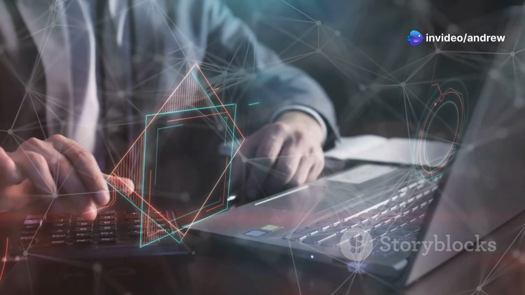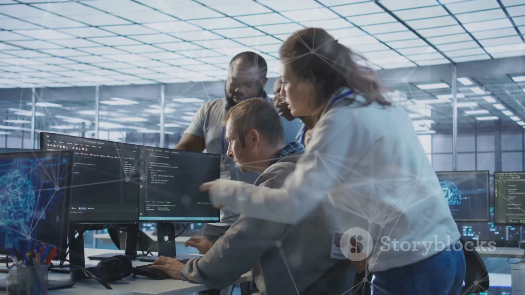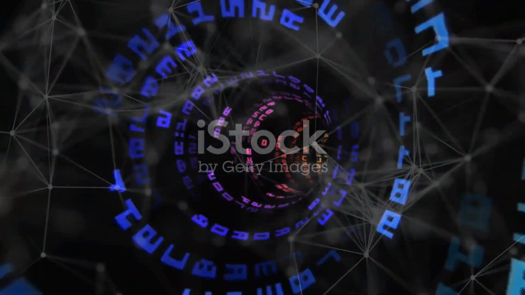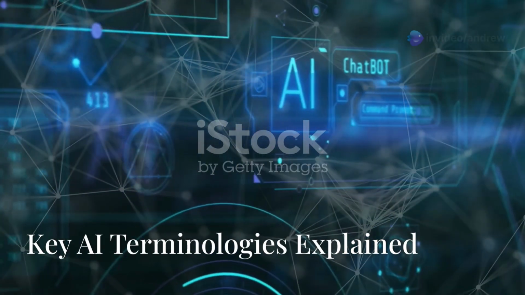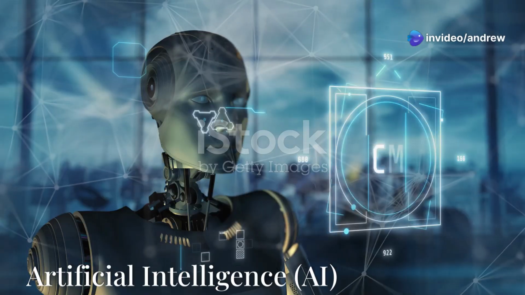Today we're demystifying the buzzwords that dominate the world of artificial intelligence. Whether you're a newbie or tech-savvy, understanding these terms is crucial. Let's dive in. Key AI Terminologies Explained.